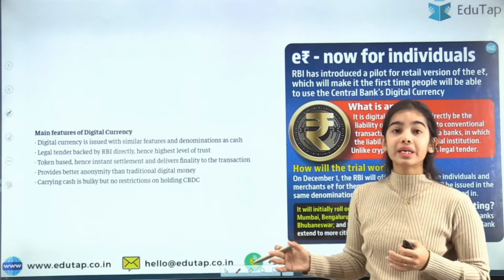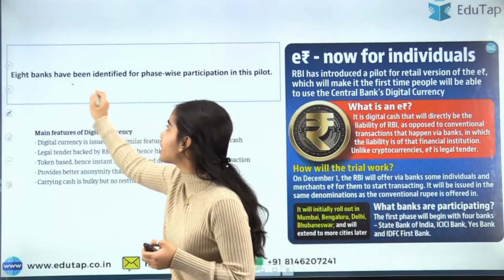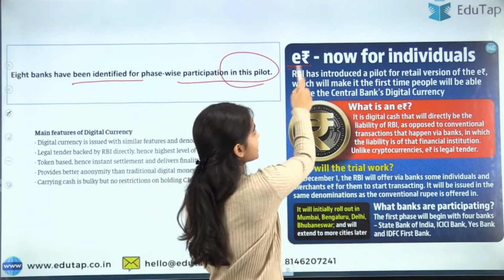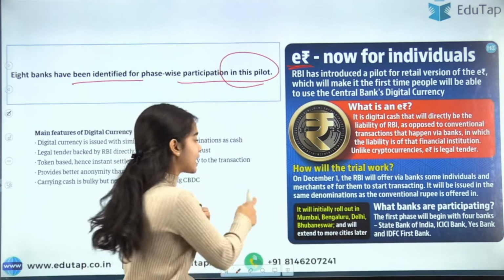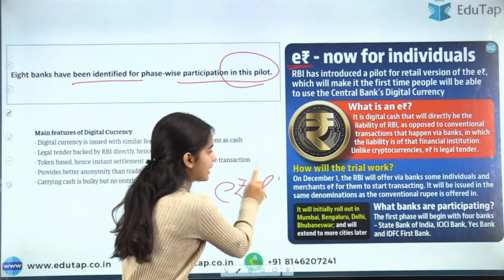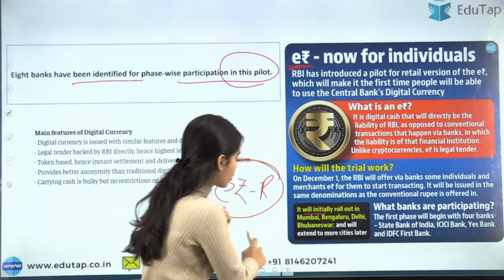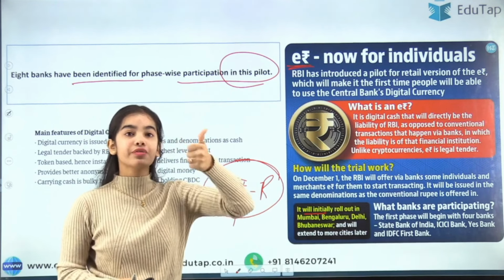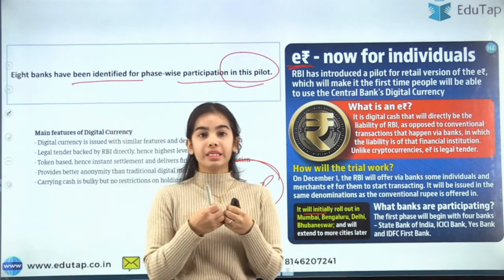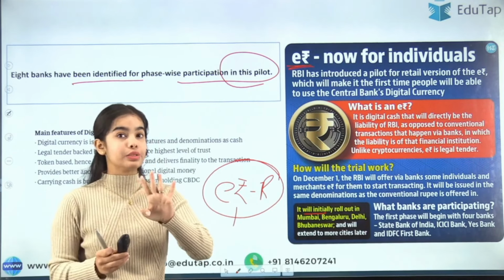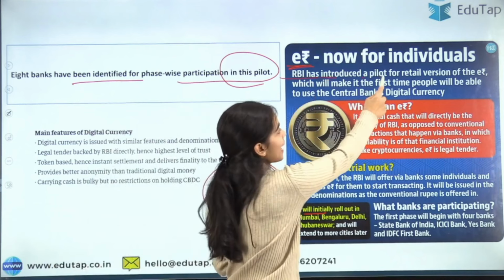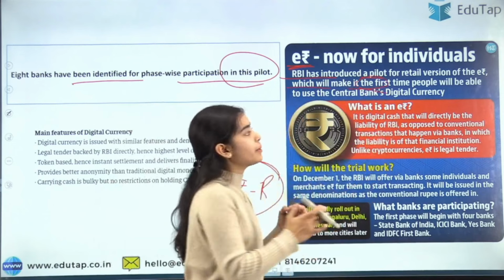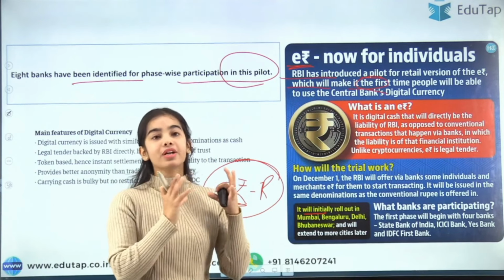Okay, so here you can see the main features of digital currency. The 8 banks have been identified for the phase-wise participation in the pilot. The e-rupee has now been introduced for the individuals, and that's why we call it e-rupee, the retail segment. Initially there will be 2 phases, that's why it is written phase-wise participation. In the first phase, there will be 4 banks that will be starting with the e-rupee retail segment in 4 cities. And RBI has introduced a pilot for the retail version of the e-rupee, which will make it the first time people will be able to use the central bank's digital currency.